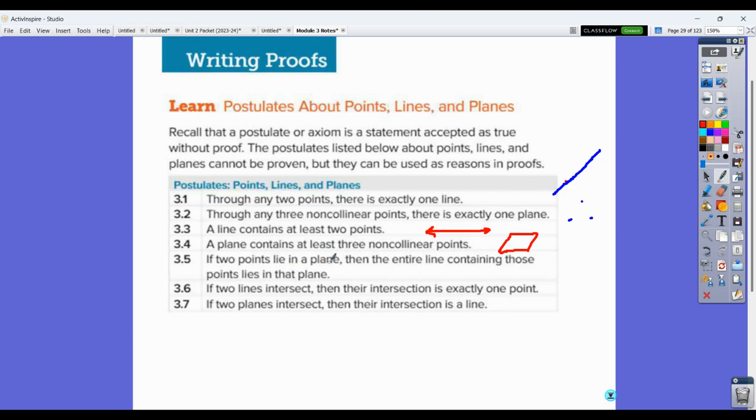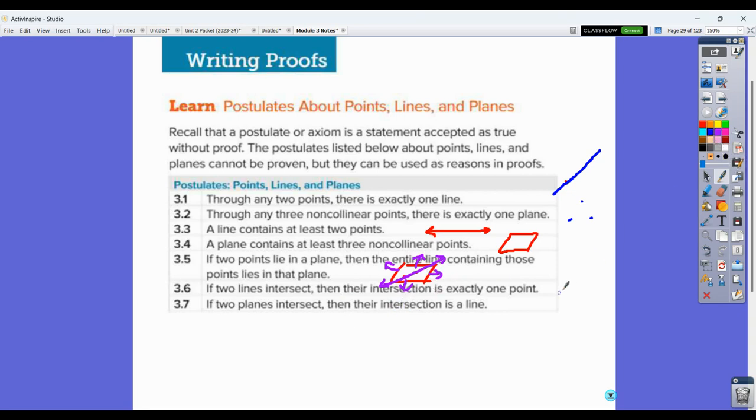If 2 points lie in a plane, so you have a plane and you have 2 points that lie in that plane, then the entire line containing those points lies in that plane. So if you imagine drawing a line through that, even though you could draw it beyond it, okay, remember that lines go on forever and planes go on forever. So this plane extends in every direction. And so what this postulate is saying is that that entire line is in that plane.